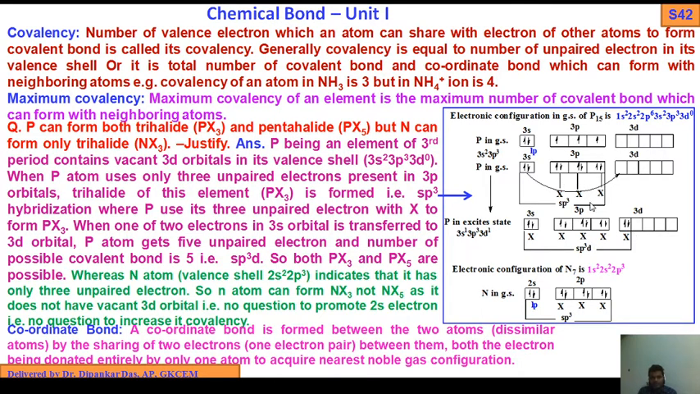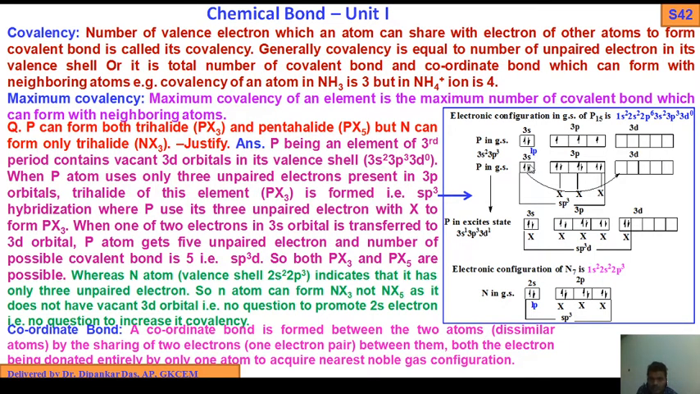Here PX3 is sp3 hybridized, and it is possible because X donates electrons, and the remaining pair acts as a lone pair. In the excited state, what will happen? The ground state electron is converted into a 3d electron, and then we get 5 unpaired electrons. Here the number of unpaired electrons is 3. There is no need to promote an electron for PX3, because we already have 3 unpaired electrons present in the ground state. So X donates electrons, and in this way PX3 is possible.